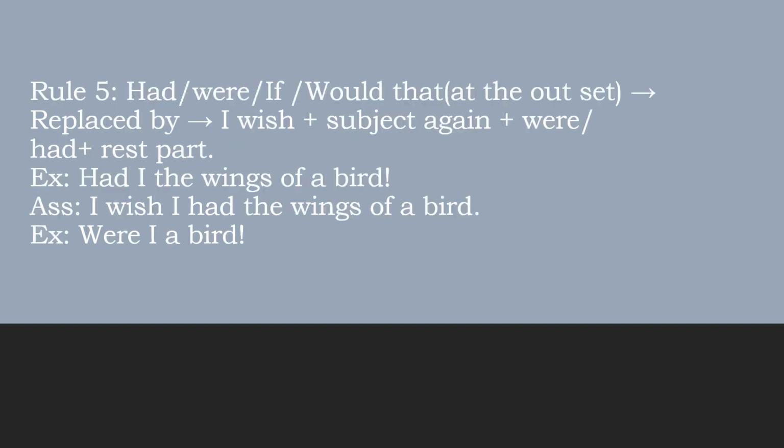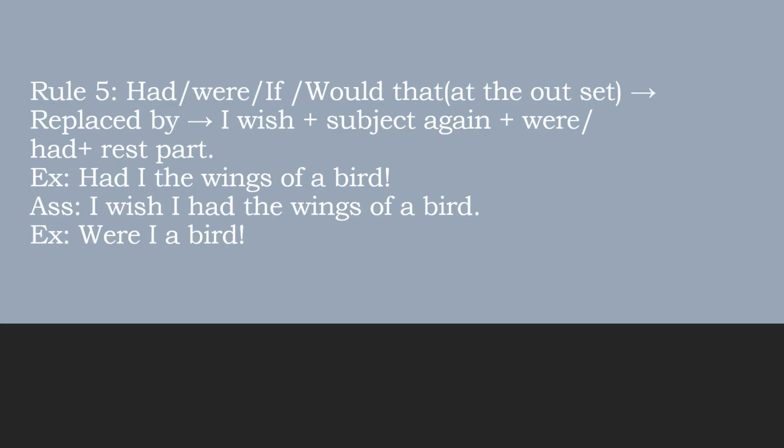It says, if you find had, were, if, would that at the outset, means at the very beginning, these will be replaced by I wish, then subject, then were or had, then the remaining part or rest of the things. So what comes?